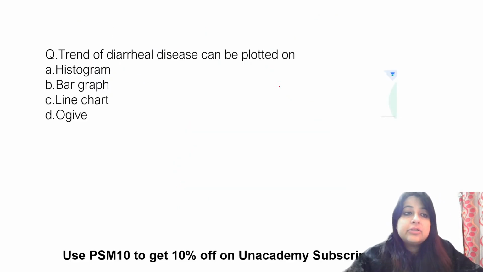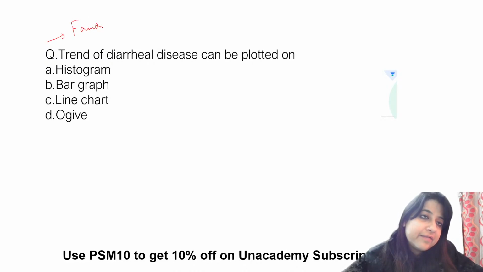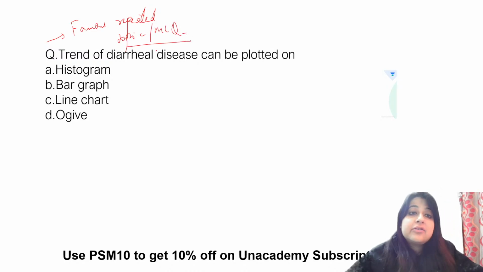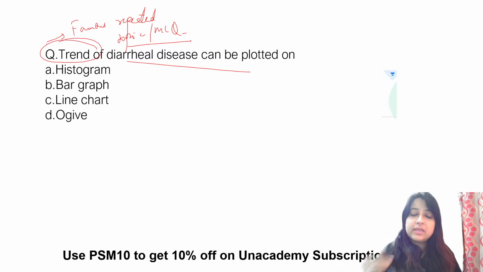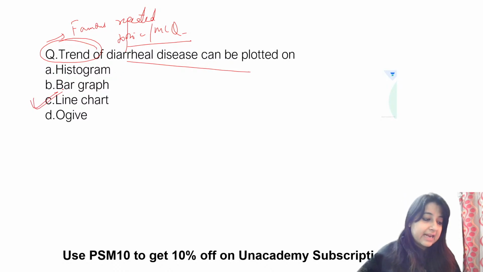Okay, good. Chalo. Now, again, a few more questions to go. Statistical diagrams, we cannot mess up. This is a very famous question. A famous repeated topic or MCQ you could say, which keeps coming, guys. Trend of diarrheal disease can be plotted on. Very good. So whenever you see the word trend, that's the buzzword you should know. Whenever you see the word trend, answer is line chart.